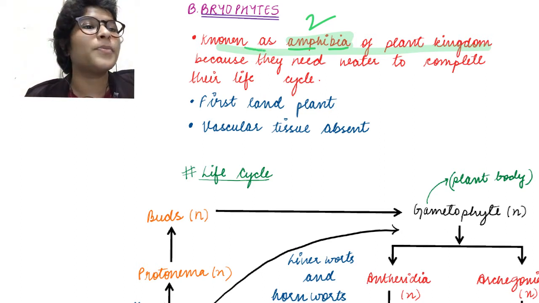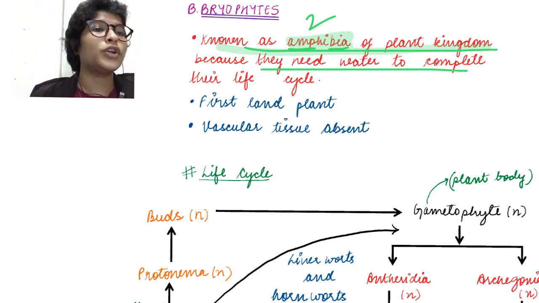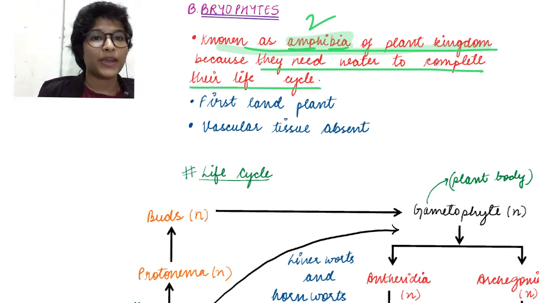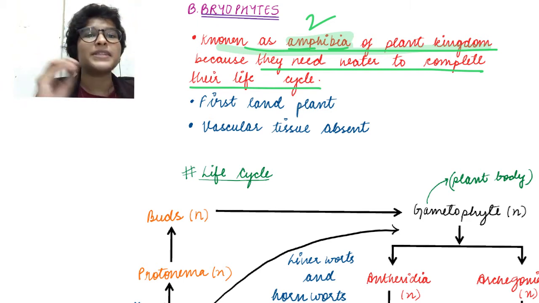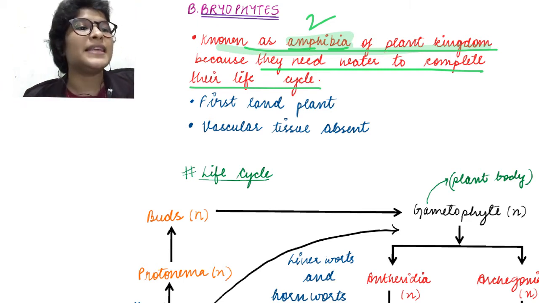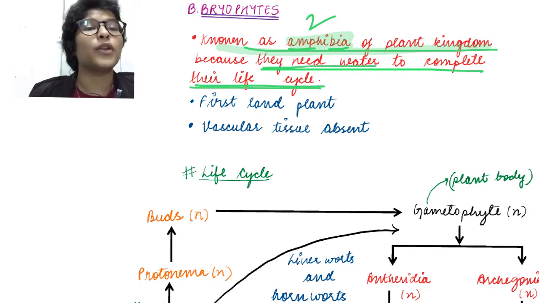These are the amphibians of the plant kingdom because they live on land but they need water to complete their life cycle. Okay, even though they can survive on land, unlike algae which is 100% it needs water to survive, these can survive on land but they need water to complete their life cycle or reproduce.